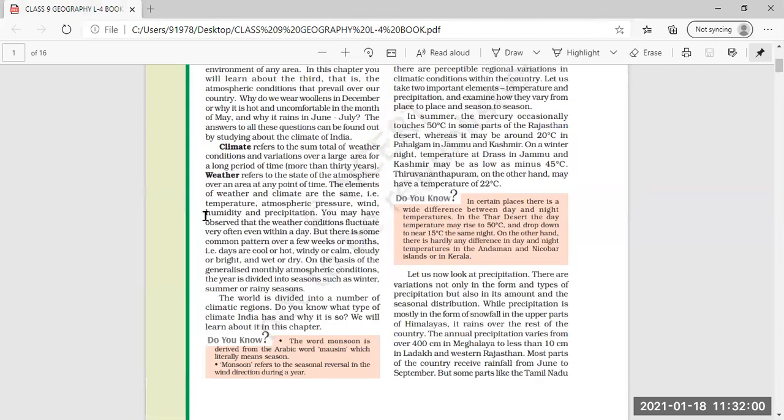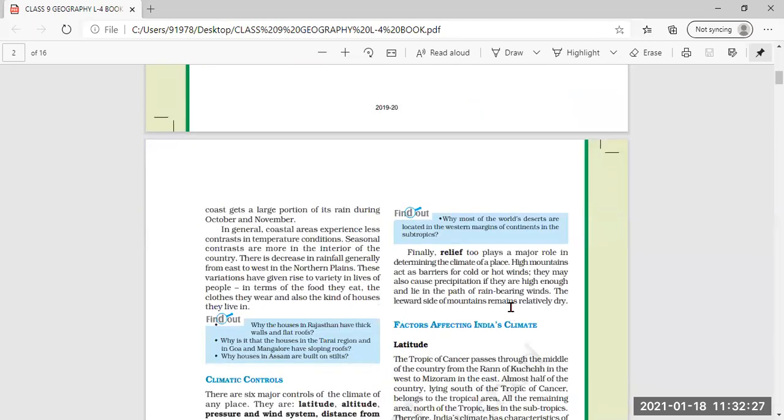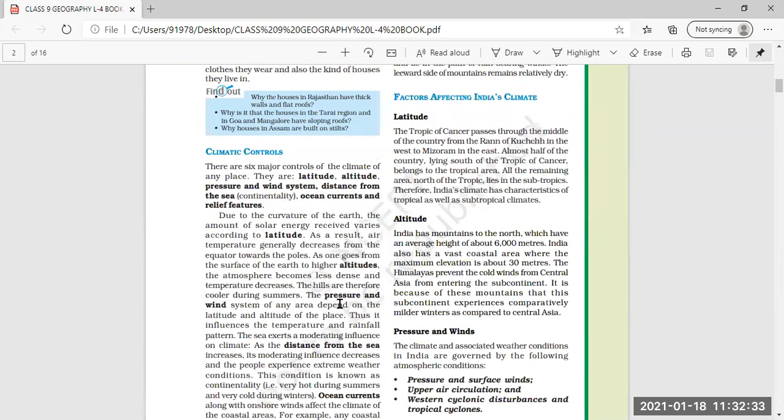Plus we will also read about the difference between climate and weather. Weather is the state of atmosphere over an area at a given place, but it varies from place to place and time to time. Then elements of climate and weather, means the essential elements which are important parts of climate and weather. We'll read about temperature, atmospheric pressure, wind, humidity, precipitation. Then further we are going to read in this lesson about climatic controls also, that is latitude, altitude, pressure and winds, distance from the sea, relief features, plus ocean currents.